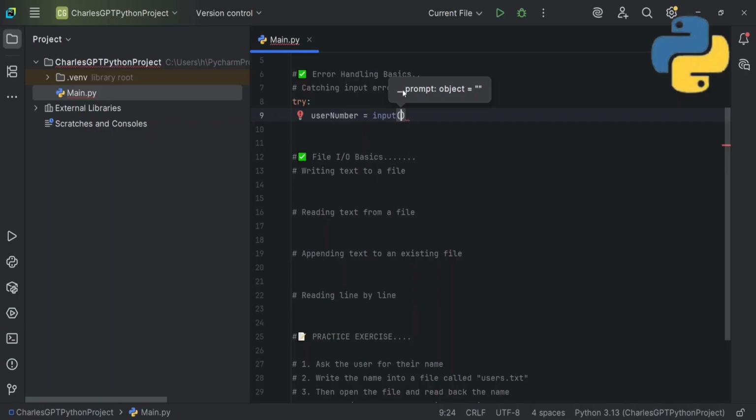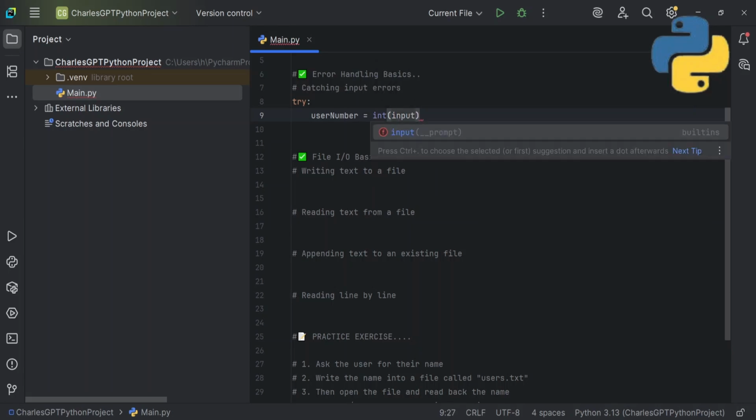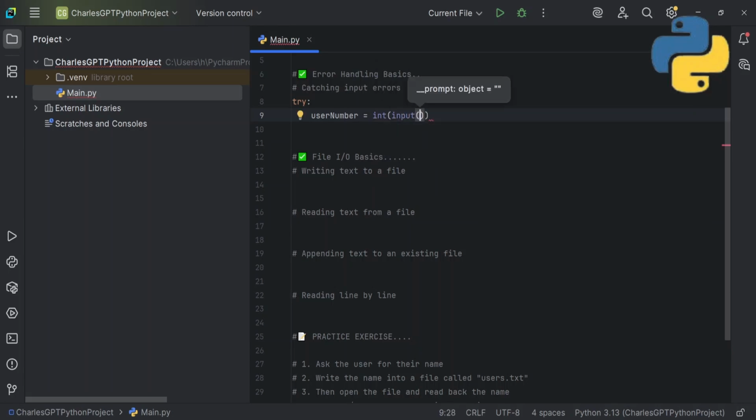We'll now ask the user, so we have to convert it to an integer. So I'll just delete this, then inside the parentheses put int. This is a very good way of typecasting, so you won't be writing a long line of code. So input, and I'll say "enter a number" like this. So now we're asking the user for a number.